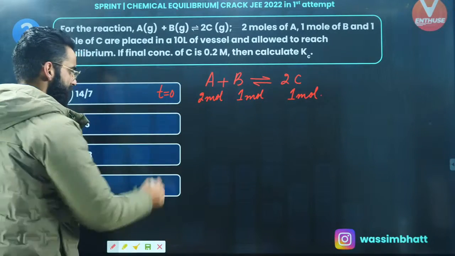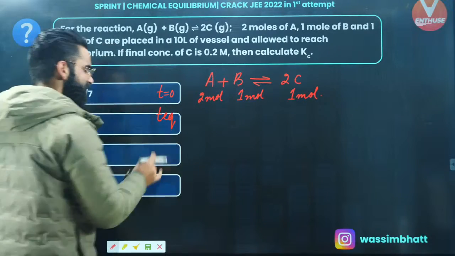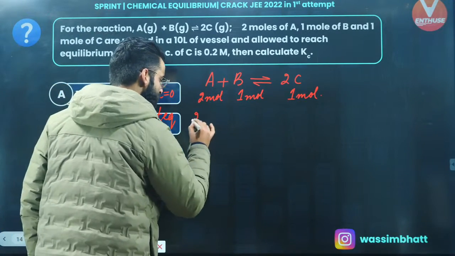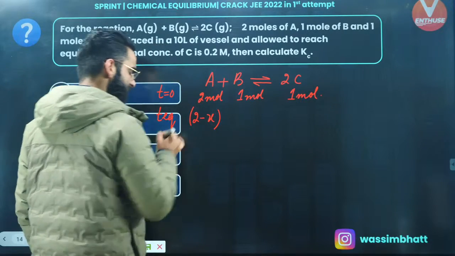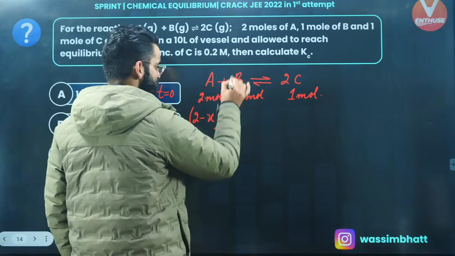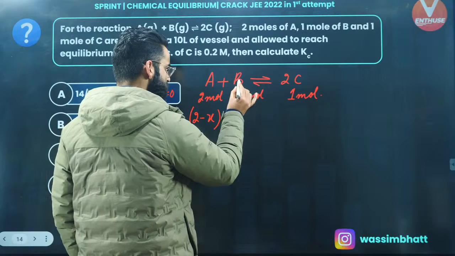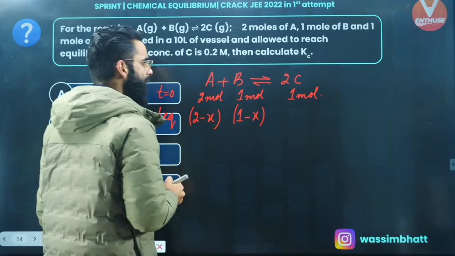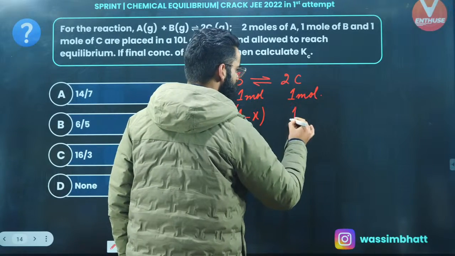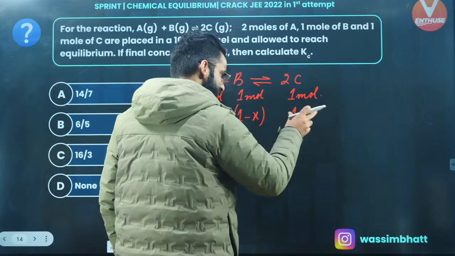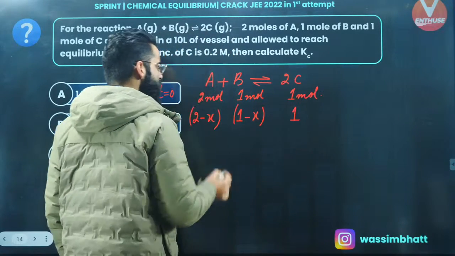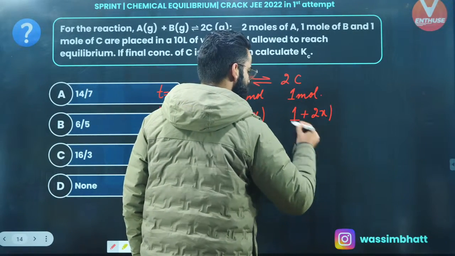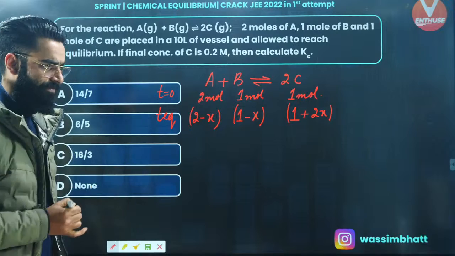Perfect. Now when equilibrium is established in the reaction, I'll assume out of 2 moles of A, some X moles have reacted. So I'll be left with 2 minus X moles of A at equilibrium. Similarly, 1 mole reacts with 1 mole, so X moles are going to react with X moles, right? So I'll be left with 1 minus X moles of B at equilibrium. And already I had 1 mole of C in the container. Now due to the reaction, some new moles of C would have formed. 1 mole gives 2 moles. From X moles, you are going to get 2X moles. So I got the moles of each reactant and product at equilibrium, right?